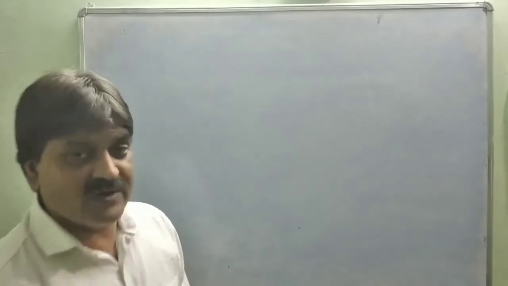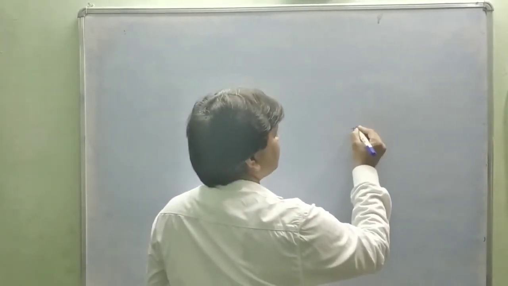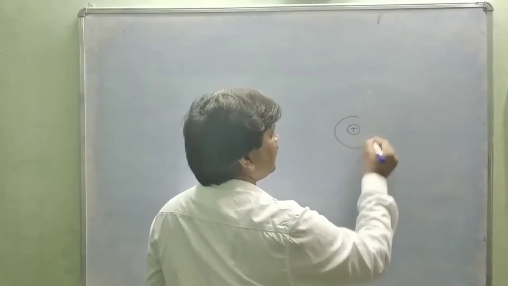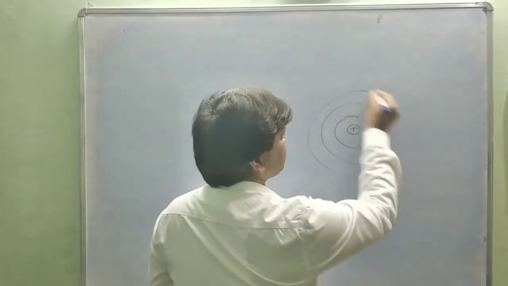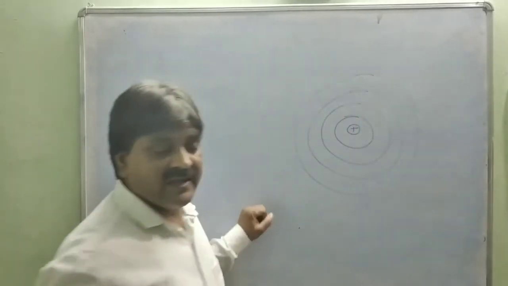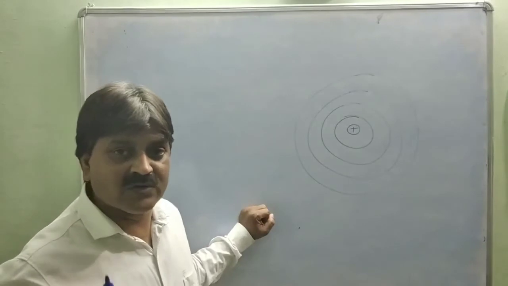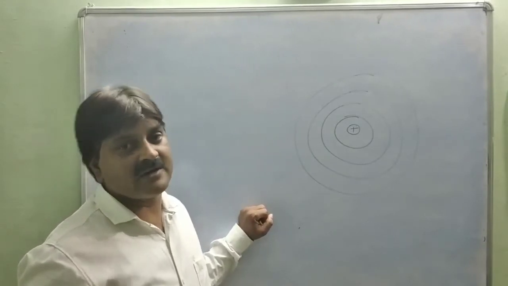So how is the modern periodic table formed, and what is the basis? You know that in the atom there is a nucleus in the center and orbits surrounding the atom. And electrons are present in the orbit, in the subshells within the orbit.